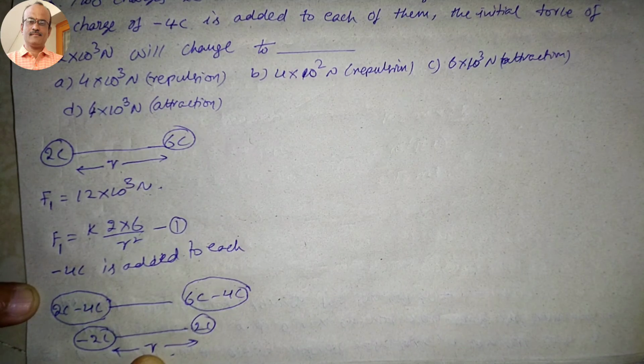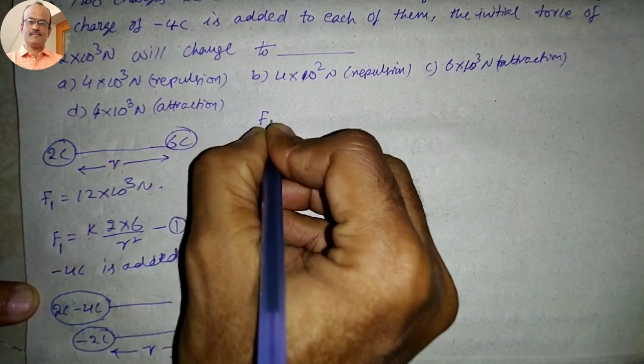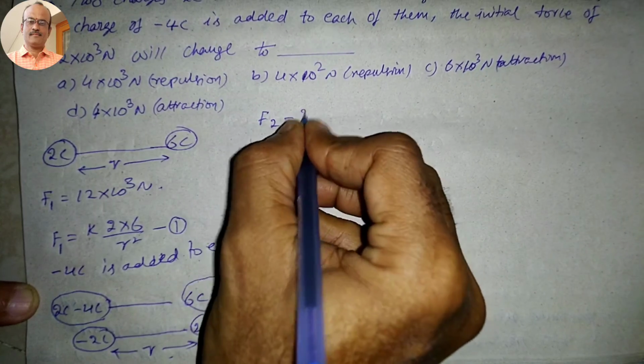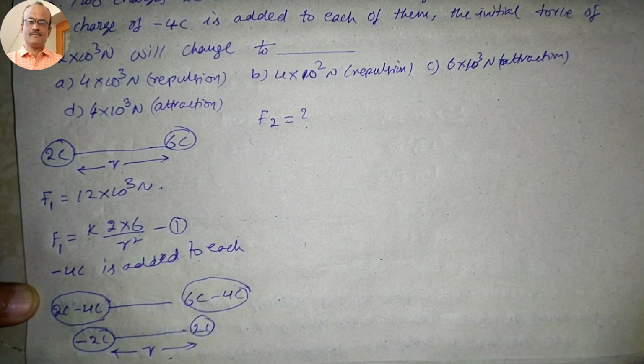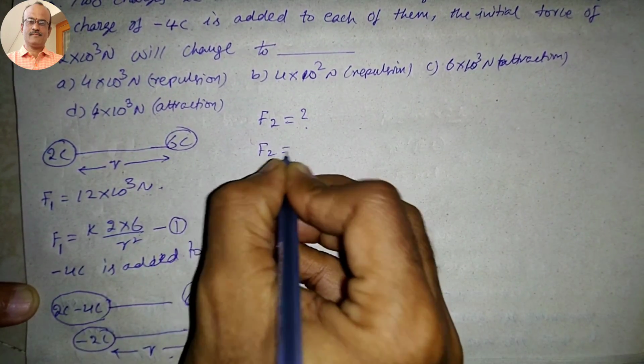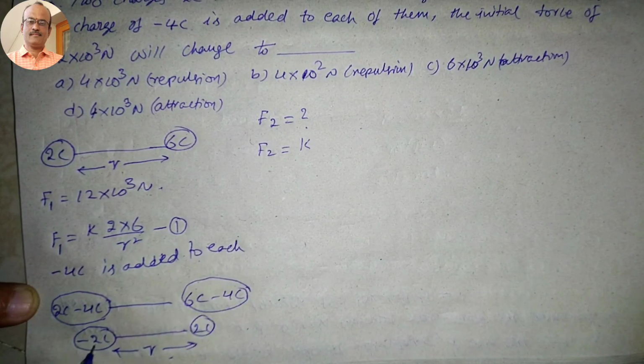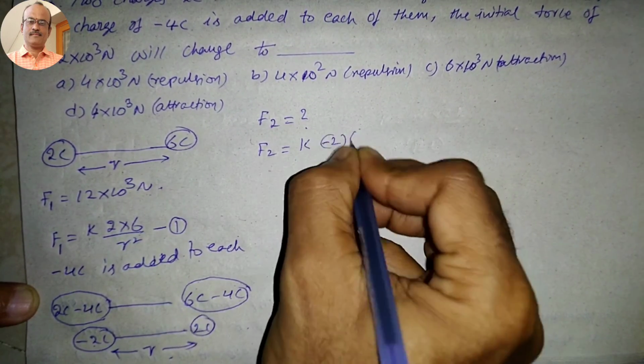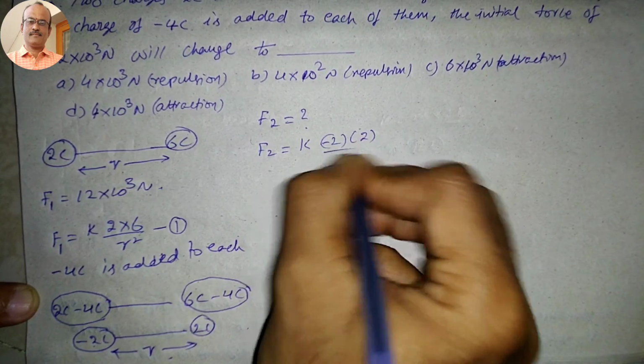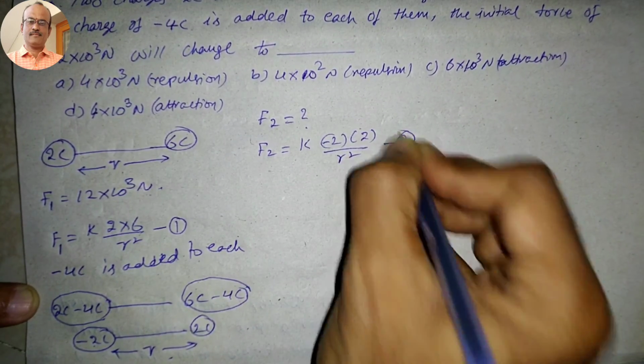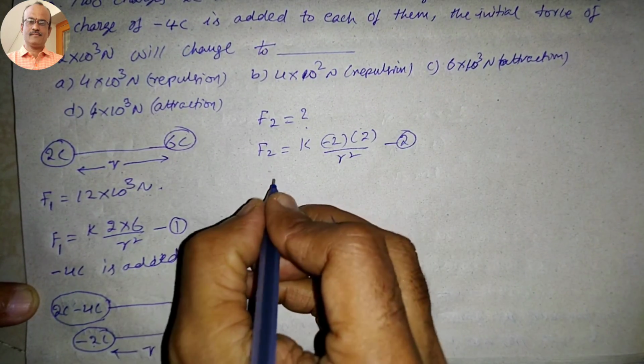The force we want to calculate we will take as F2. F2 is equal to some constant K, here minus 2 into plus 2 divided by R square. This is the second one.